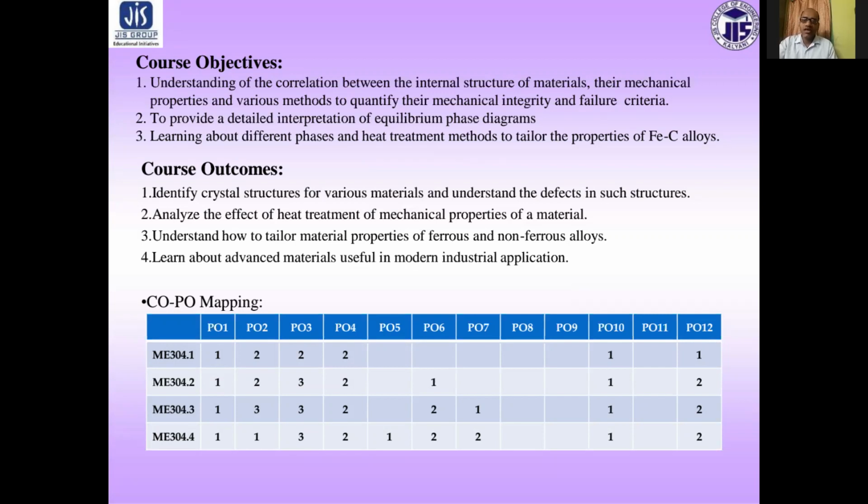Number 3, understand how to tailor materials property of ferrous and non-ferrous alloys. Number 4, learn about advanced material useful in modern industrial applications. The course outcome and program outcome mappings are shown also.